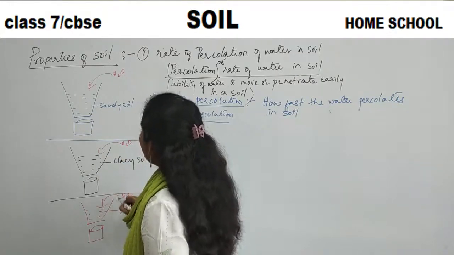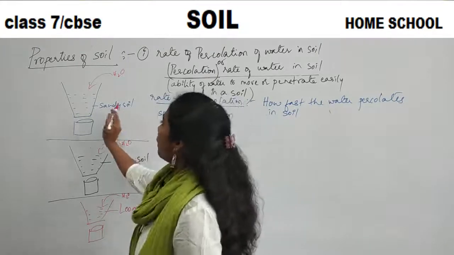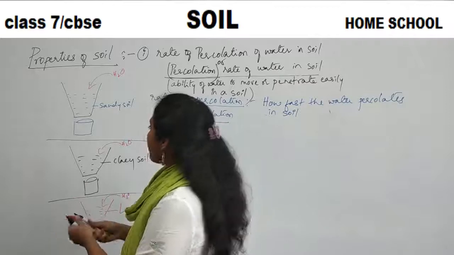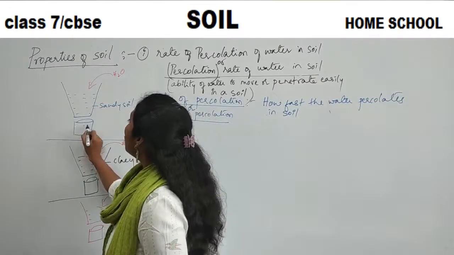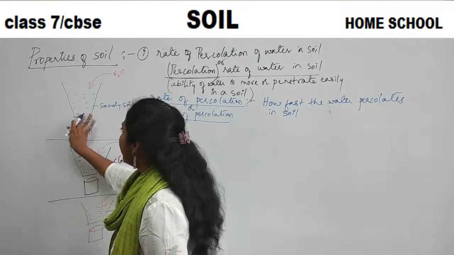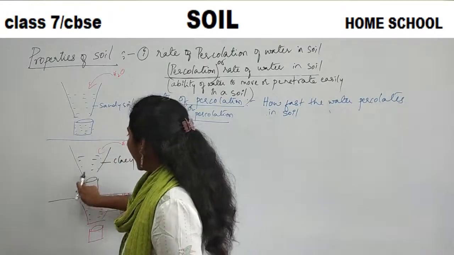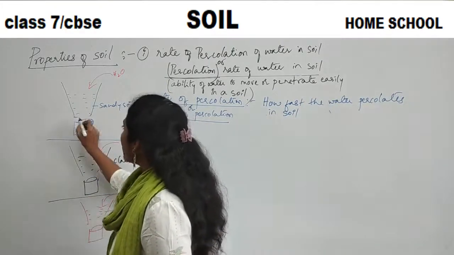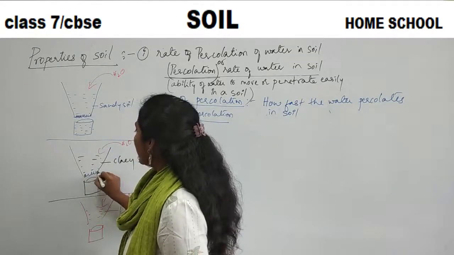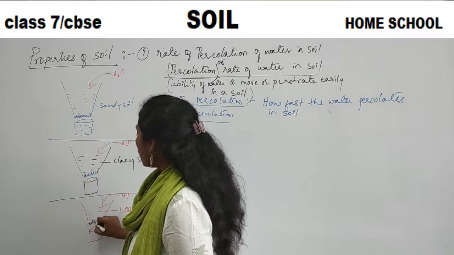In the case of the pot having sandy soil, you have observed more amount of water. Actually, here we had a hole in every pot, and this hole is covered with cotton, because the soil should not fall.